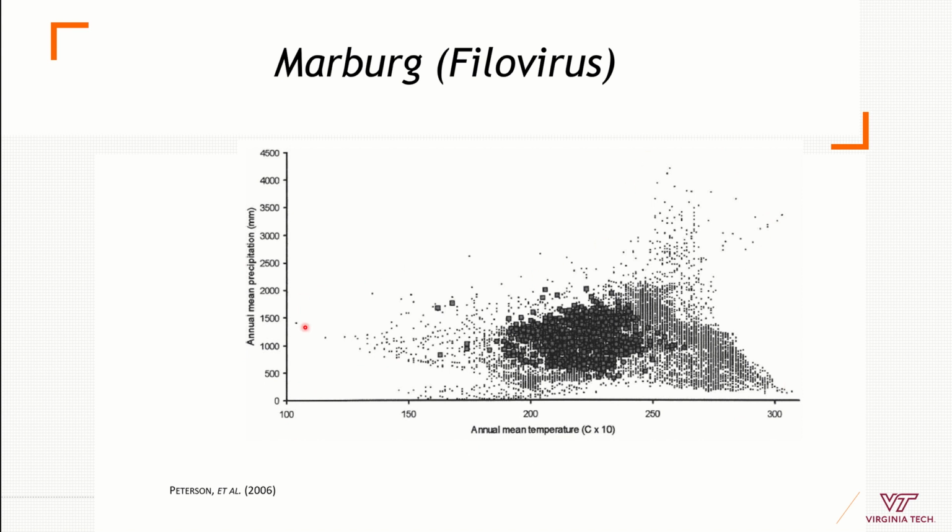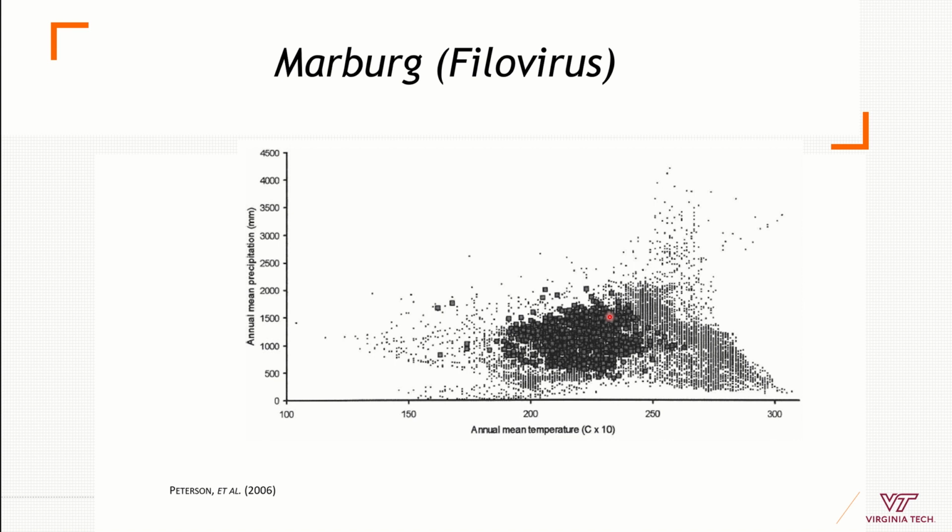So all these points are the climatic conditions of Africa. But these squares here are the areas, the regions with cases of Marburg.